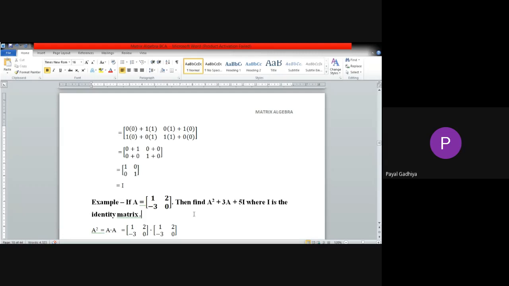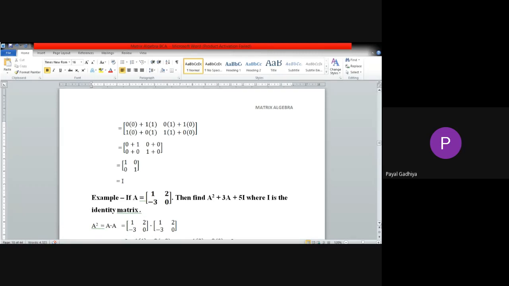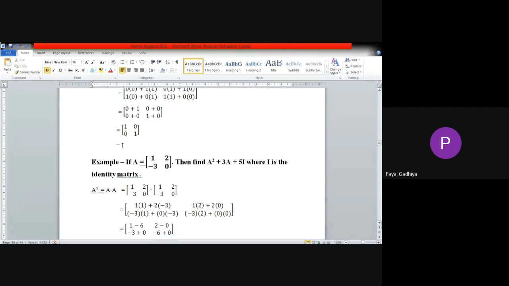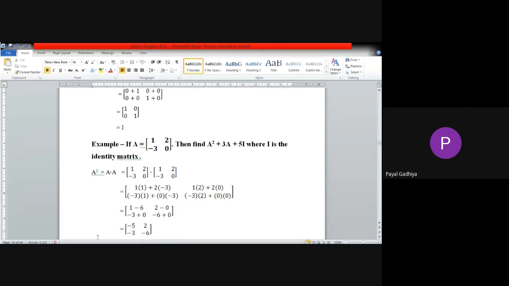Okay, Jigni has given the answer. Let me show you on the screen. A square will be minus 5, 2, minus 3, 6. Jigni, have you made any mistake? 1 into 2 will be 2, no? Yes, the answer will be minus 5, 2, minus 3, minus 6.